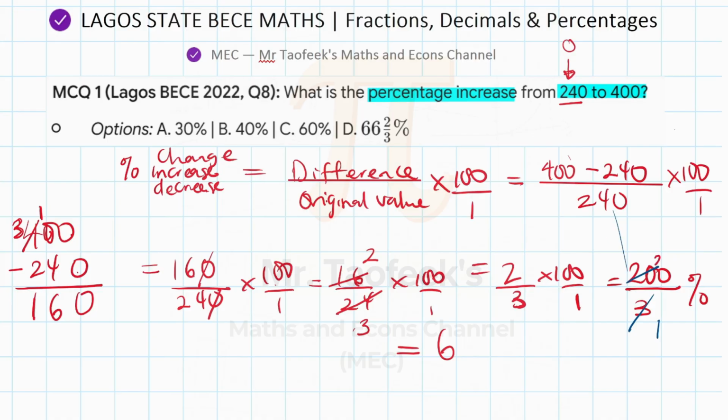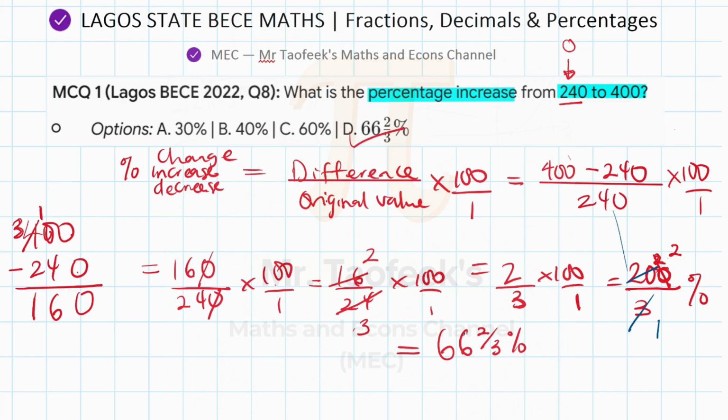So you have a remainder of 2, and then you put that up there close to the next digit, which is the 0. So this 2 up there and this 0 now makes another digit, which is 20. And then you do the same, 3 divided into 20 again is the same thing. We're going to have 6. So that's 66, and then this is cancelled out, so we are left with a remainder of 2. Now, because we don't have any digit left in the 200, that means we've actually exhausted all the numbers, okay? So the remainder is 2 divided by the denominator, which is 3, and that is 66 whole number, 2/3%, and that is option D.